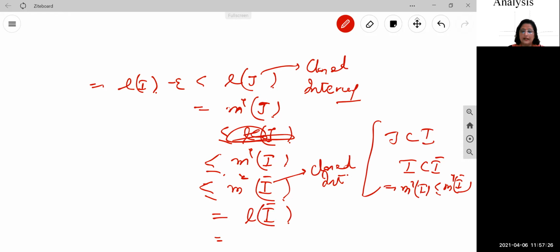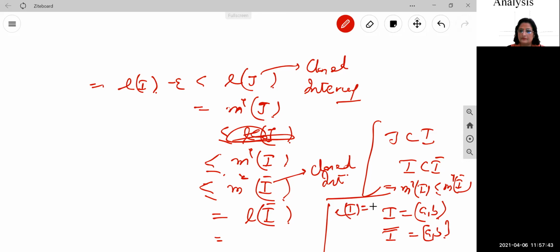And the length of I closure: suppose I is an interval, say an open interval. What is I closure? This is the closed interval [a, b]. And what is the length of I? The length of I is b minus a. What is the length of I closure? This is also equal to b minus a. It implies the length of I closure is equal to length of I.